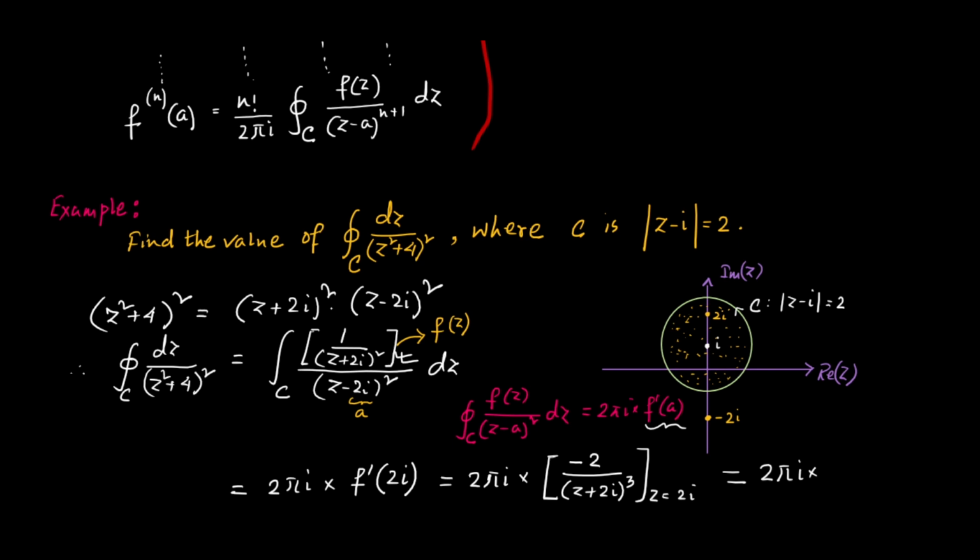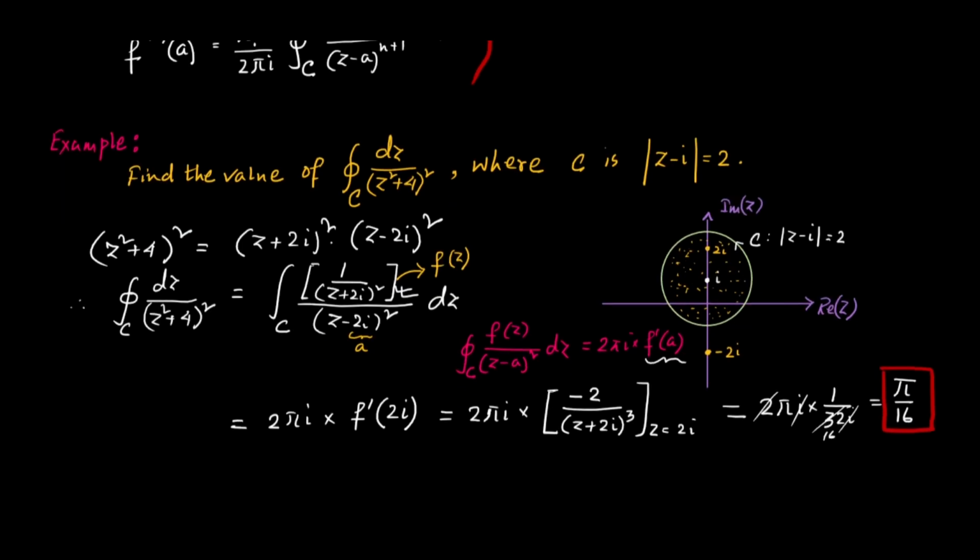If you plug in the value z = 2i, I'll be getting 64, so 1 upon 32i. So this i will get cancelled, and I get a 16 here. So this is equal to π divided by 16. This is our answer for this integration.